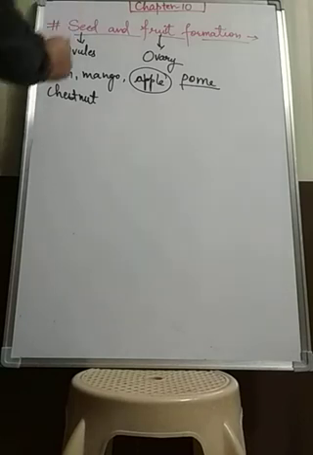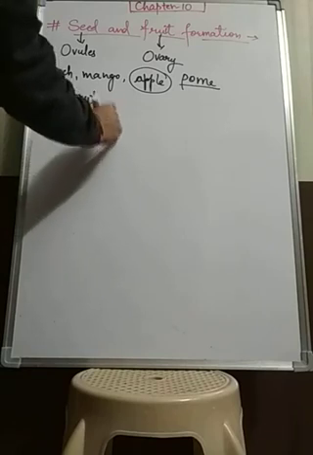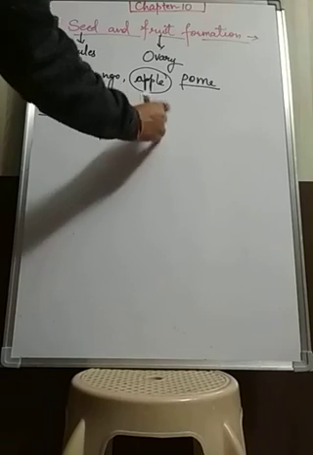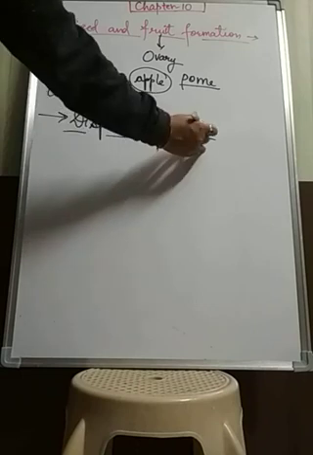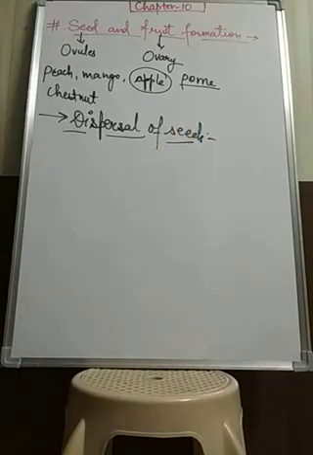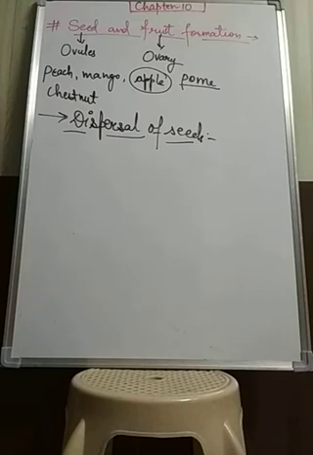Okay, now under this, our next topic is dispersal of seeds. Dispersal means scattering away. How seeds get dispersed, get scattered. Dispersal of seeds. Okay, so what happens once the seeds and the fruits are formed by the process of fertilization, they need to be dispersed, otherwise how will they grow? They need to be spread in the environment, and when the seeds find a favorable environment, favorable conditions, then they give rise to a new plant. The seeds will start to grow into a new plant.